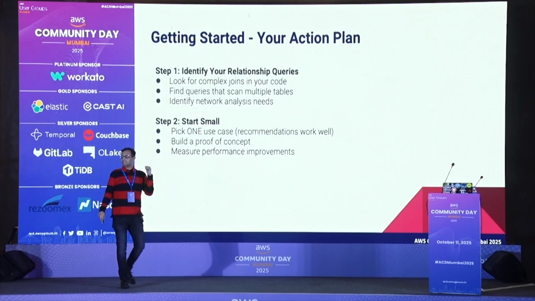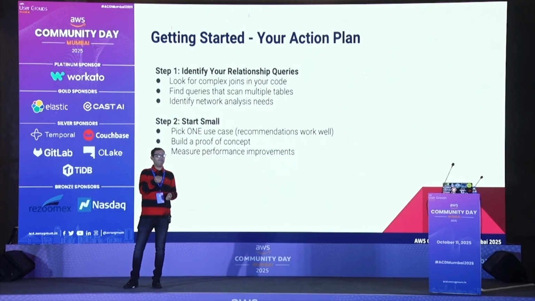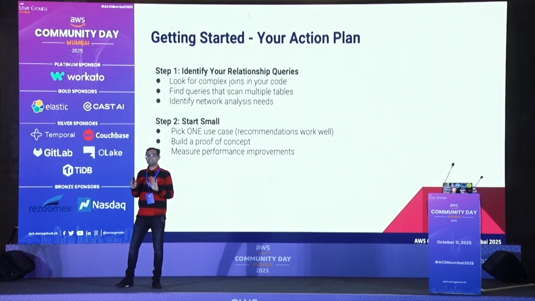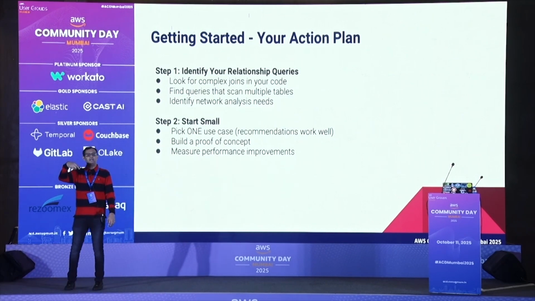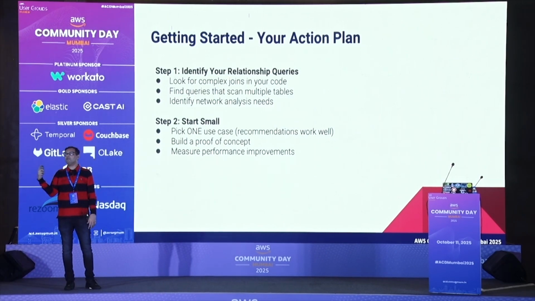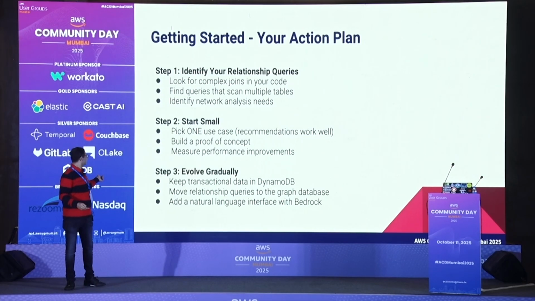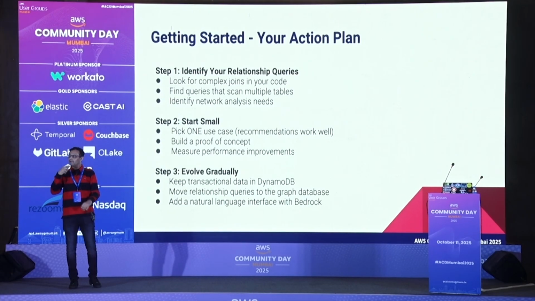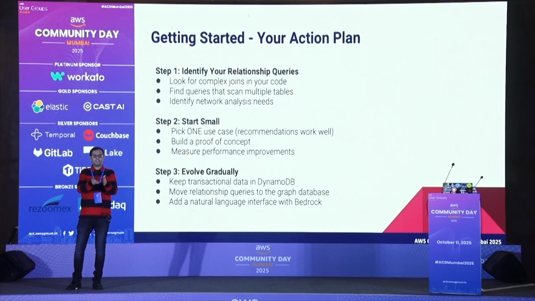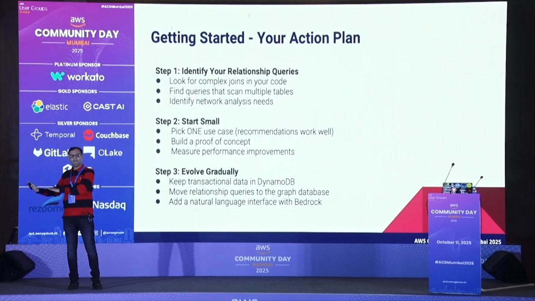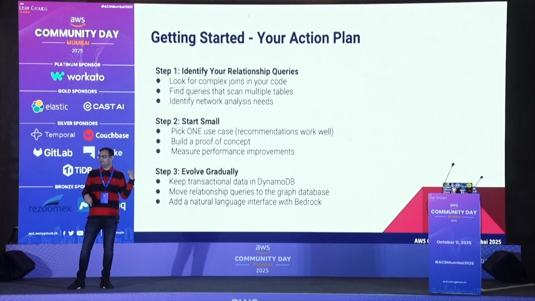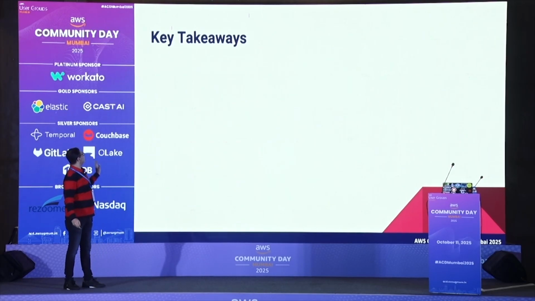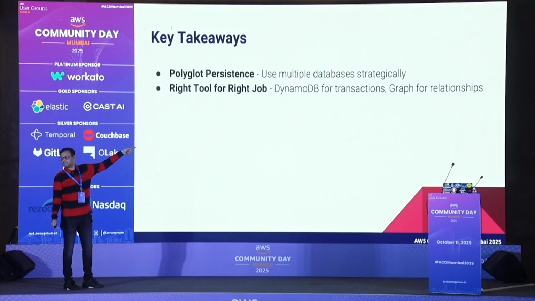See, this is a schemaless database. Your graph DB Neo4j is schemaless. You can keep adding nodes or relationships as and when you want. If your demand grows or a new requirement comes, you can keep adding it. Then you evolve gradually, that's what I am telling, gradually. Start with the basics, slowly add complexity in parallel, without touching your DynamoDB. Leave it aside, and work only on the graph database. That is the overall picture. The key takeaway is what? Polyglot persistence.